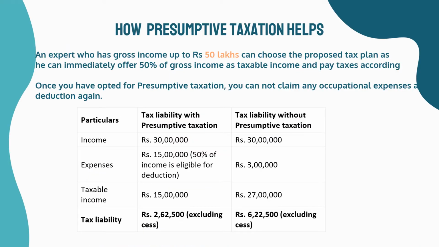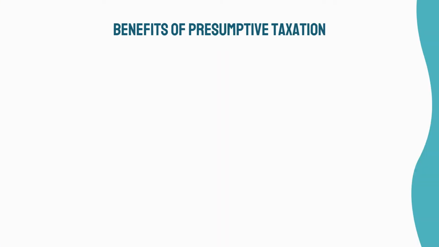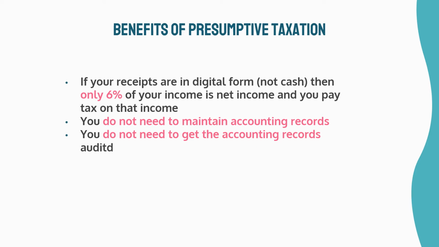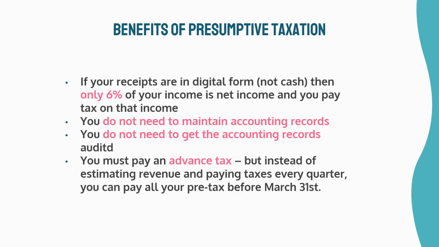Once you have opted for presumptive taxation, you cannot claim any occupational expenses as a deduction again. Benefits of presumptive taxation. If your receipts are in digital form, not cash, then only 6% of your income is net income and you pay tax on that income. You do not need to maintain accounting records. You do not need to get the accounting records audited. You must pay an advance tax, but instead of estimating revenue and paying taxes every quarter, you can pay all your advance tax before March 31st.